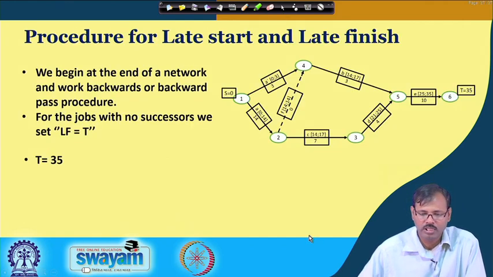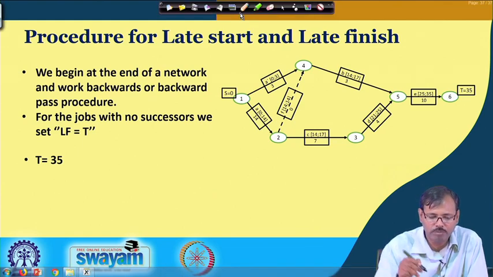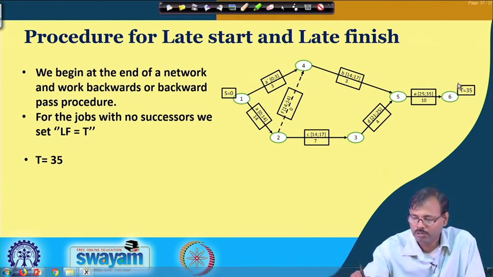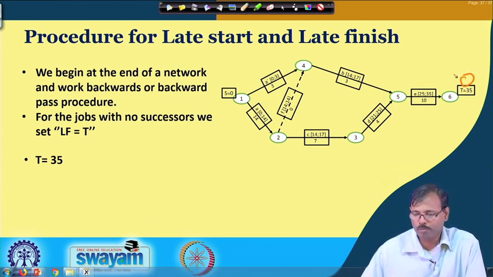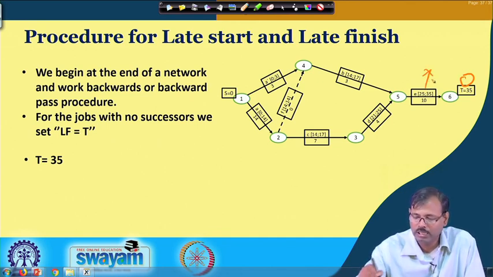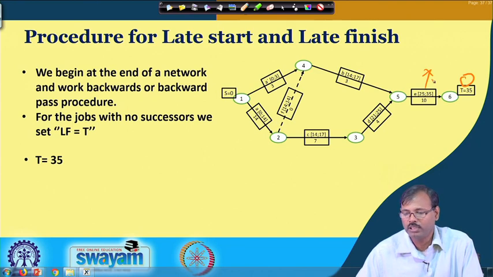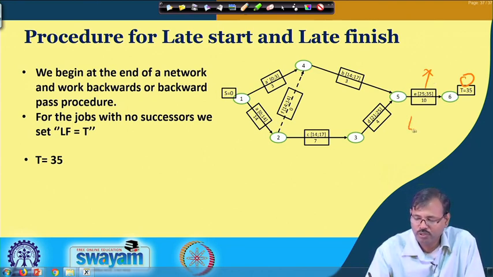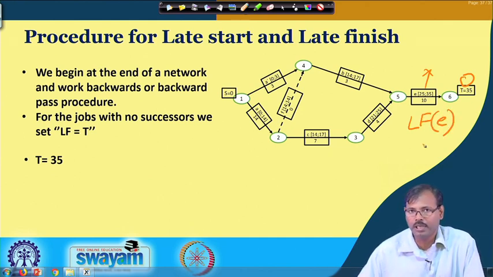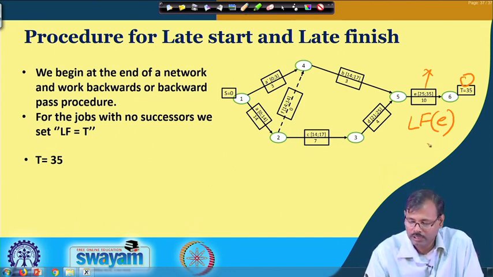So, now let us go for the backward analysis. This is our proposed completion time, and we want our last activity, the E activity, to be completed within it. That means the late finish time of E, the latest possible time by which the E activity can be completed, is equal to 35.